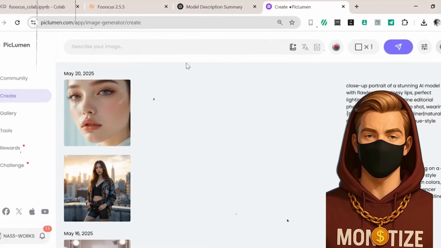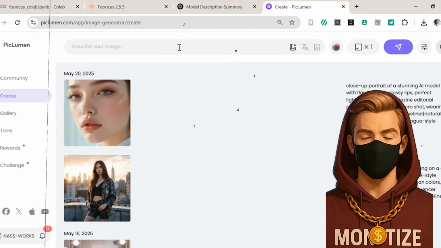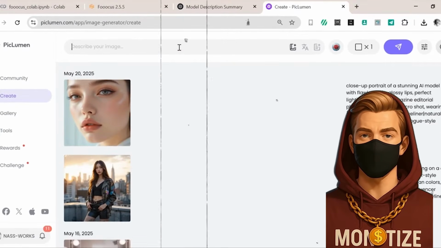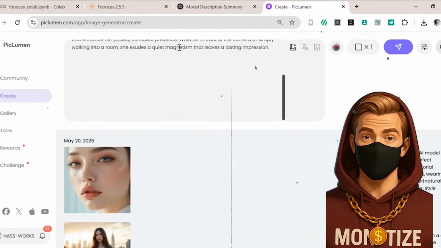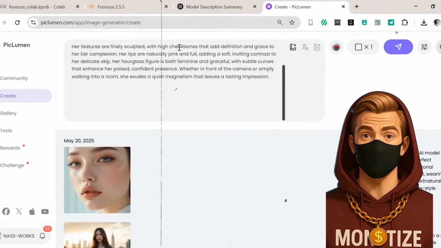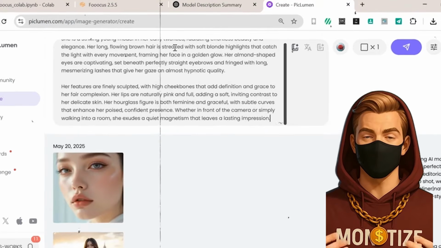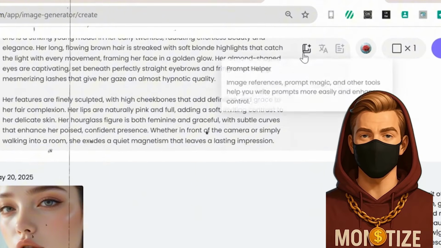What really makes it stand out is character reference support. If you've got an AI influencer you're developing, same face, same hair, same vibe, you can reuse that character across different scenes. No weird face morphs, no accidental age jumps, just continuity. And that's a big deal when you're trying to build a believable persona online.